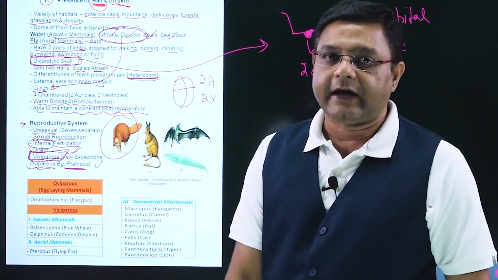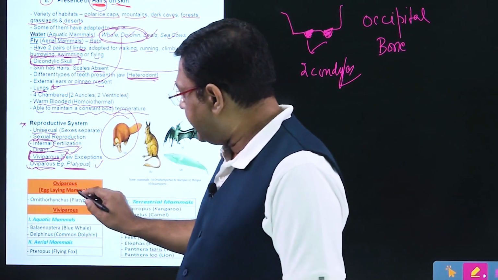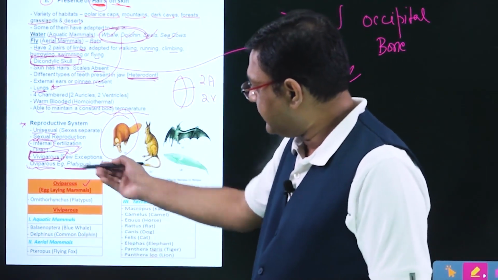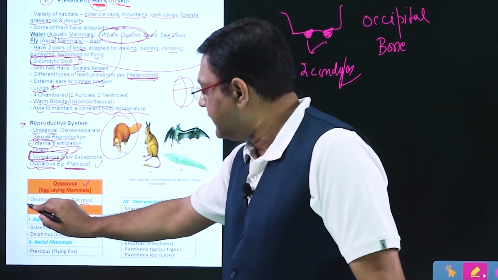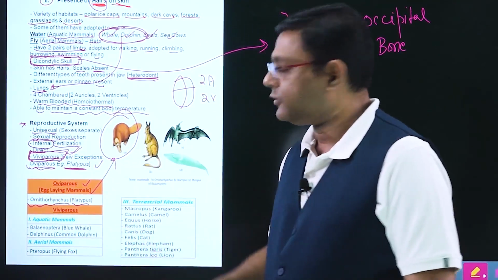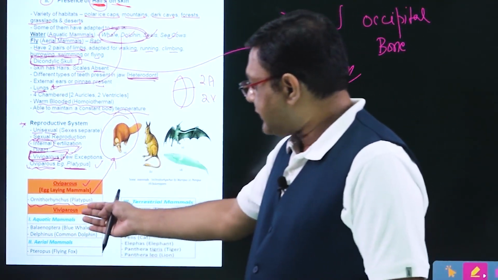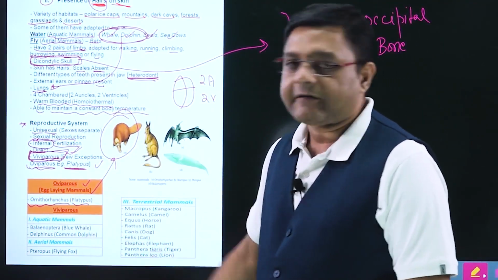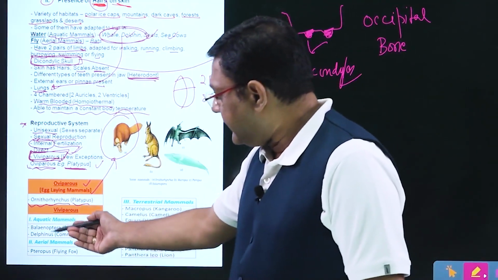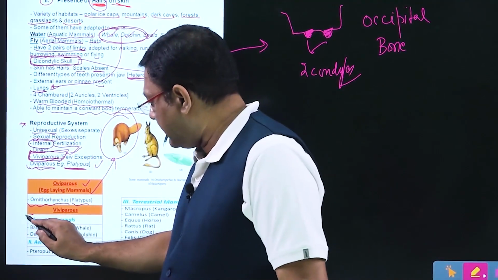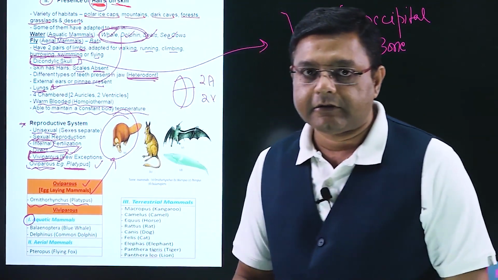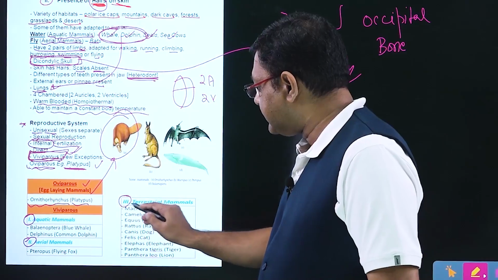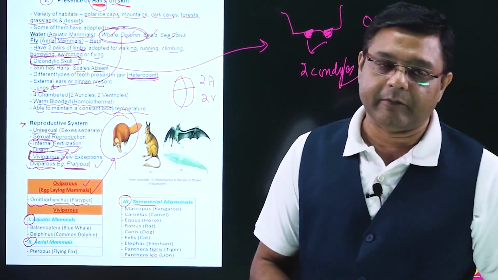After this, talking of the examples, there are very few mammals which are oviparous or egg-laying. The example as we talked about was Platypus, scientifically known as Ornithorhynchus. Rest we will talk about animals which give birth to young ones, that is, are viviparous. We can divide it into three parts: the mammals which live in water, aquatic mammals, which can fly, that is the aerial mammals, and the rest which live on land, that is terrestrial mammals.